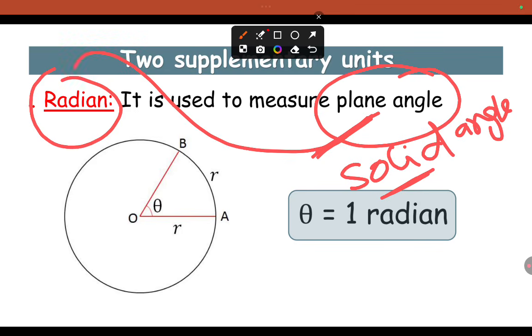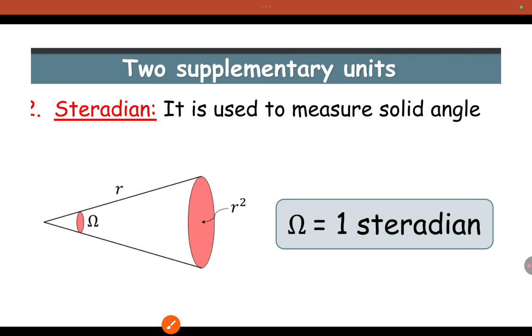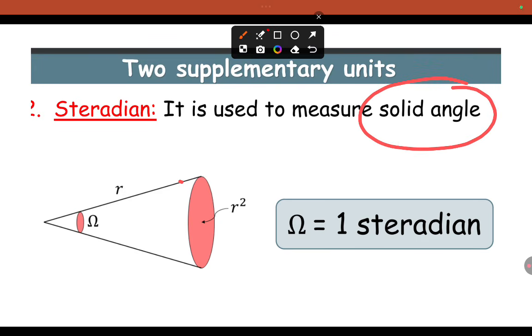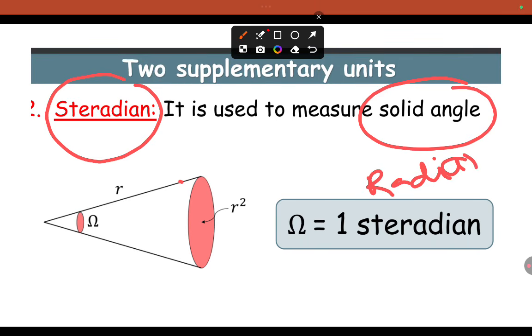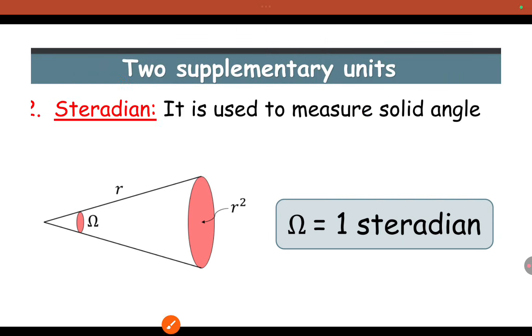Plane angle is a supplementary quantity, and it has a unit called radian. Solid angle is a supplementary quantity, and its unit is called steradian. So the solid angle unit is steradian, the plane angle unit is radian. These two are known as supplementary units.